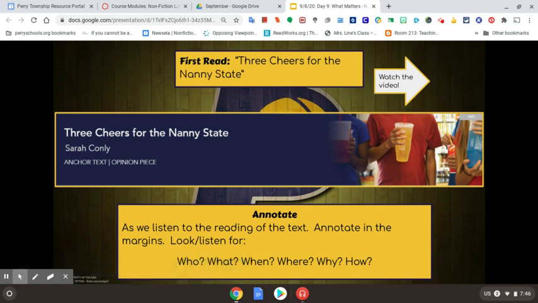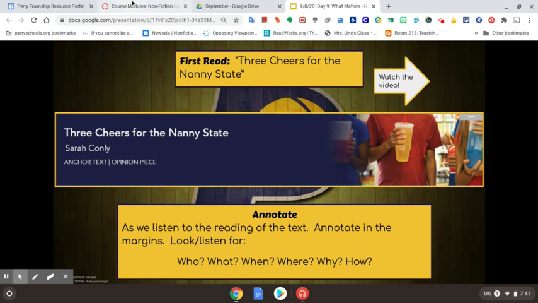All right, now it's time to go in and annotate the text. So you're going to find this assignment, Three Cheers for the Nanny State by Sarah Conley, in the online textbook. So before I get to that, just looking at our directions down here. As we listen to the reading of the text, we're going to annotate the margins, and we're going to look and listen for those questions: who, what, when, where, why, and how.